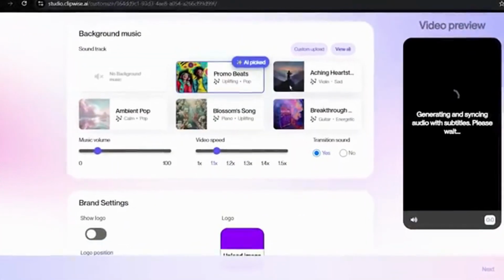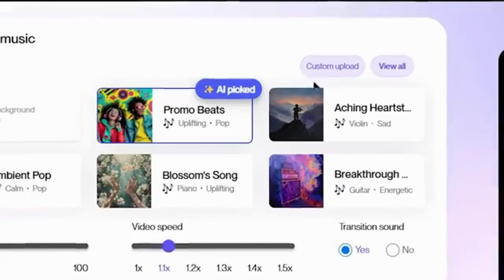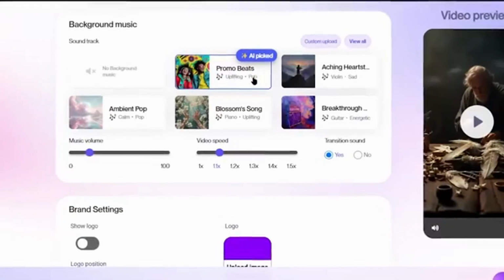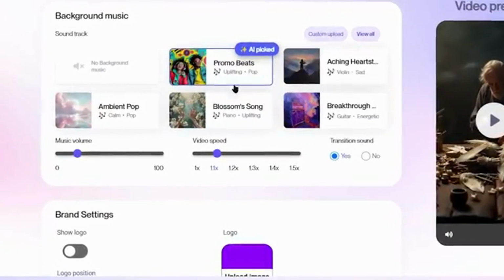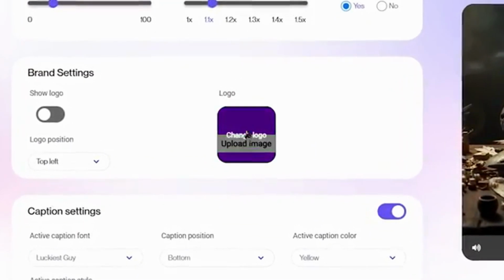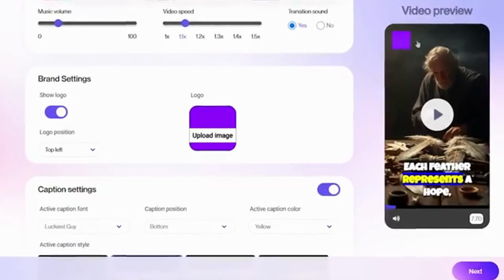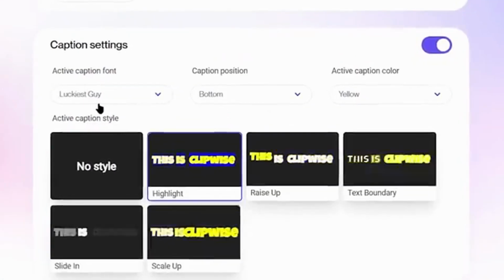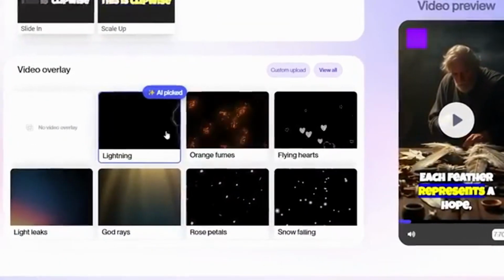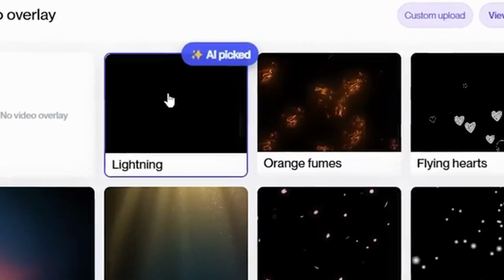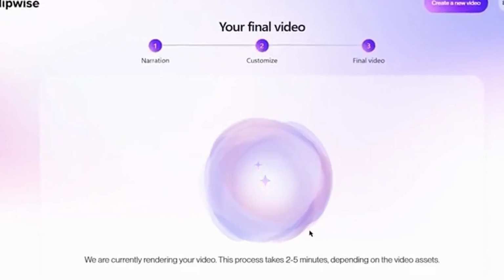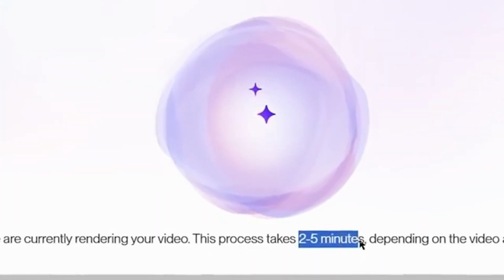And on this page, we need to select the background music for our video. Now you can either select the background music yourself, or you can let the AI do it for you. I am leaving it on Clipwise AI to select the best background music for our video. Next, you can upload your channel logo here, select the logo position from here, and turn on this button. You will be able to see your logo on your video. Then you can select the different caption styles that you like from here. And then you can choose the video overlay for your video. And I like the lightning overlay, so I will just select that from here and press this next button on this page. And Clipwise AI will start creating our video, which will take 2 to 5 minutes, so let's wait.